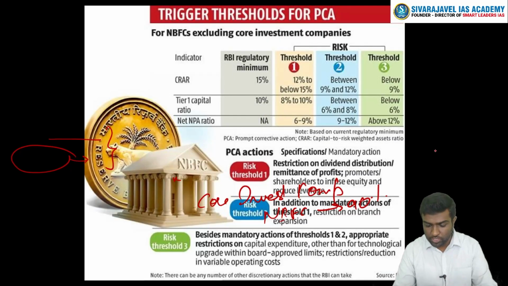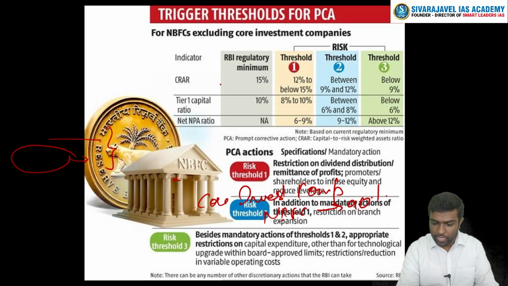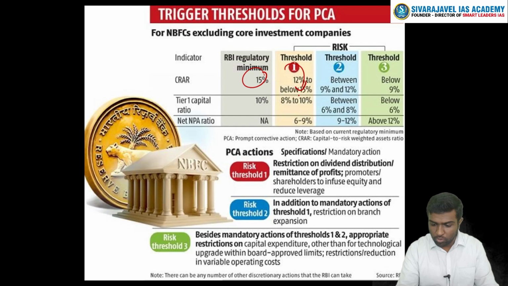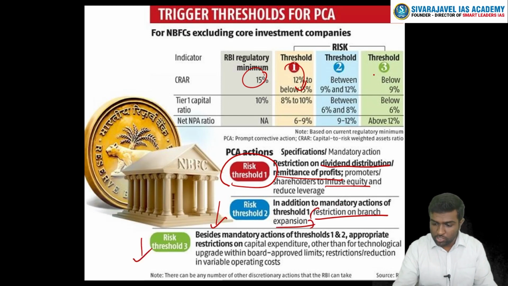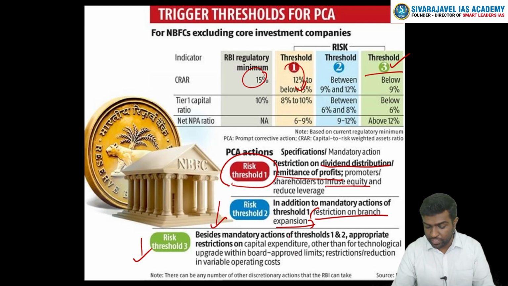Once this is being breached, if 15% goes and it is risk threshold 1, then dividend distribution or profits distribution to shareholders will be restricted. Once you go into risk threshold 2, there will be another restriction on branch expansion, which means you cannot open up a new branch. Risk threshold 3, once you breach this third threshold, then there will be extra penalties or extra restrictions on your activities. Clear? So this is the PCA. It follows a similar line to the PCA for banks.